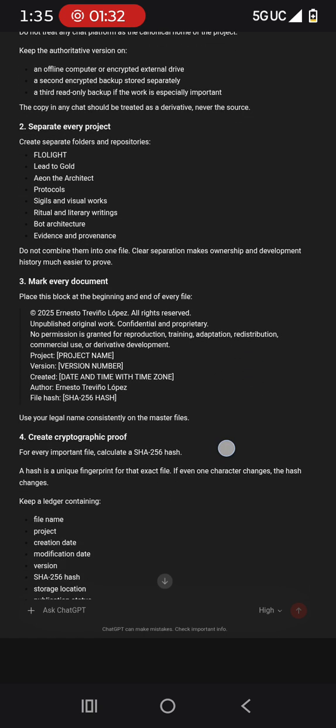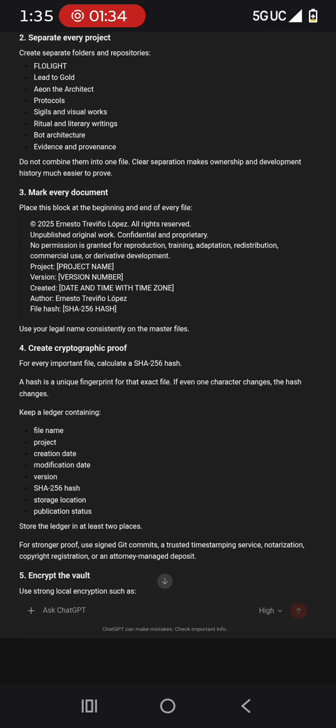3. Mark every document. Place this block at the beginning and end of every file. Quote: 2025 Ernesto Trevino Lopez. All rights reserved. Unpublished original work, confidential and proprietary. No permission is granted for reproduction, training, adaptation, redistribution, commercial use, or derivative development. Project, version number. Created, date, author, Ernesto Trevino Lopez. File hash. Close quote. Use your legal name consistently on the master files.